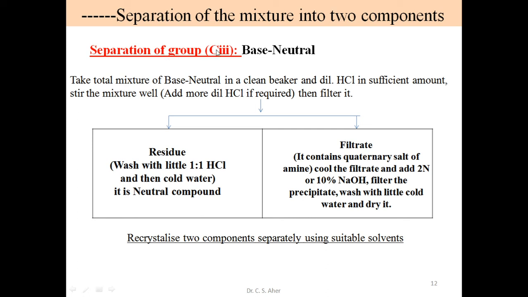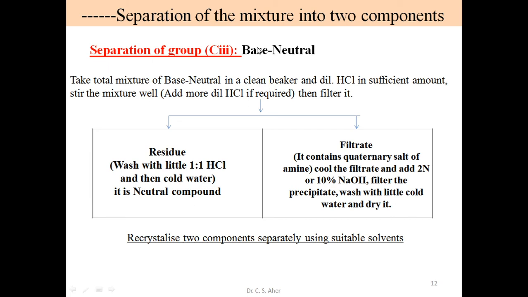Separation of the C type of group. What is the C type of group? One compound is a base and another is neutral. Take the total mixture of base and neutral in a clean beaker. This is the third test. In the third test we add HCl in sufficient amount and stir it well. As soon as we add HCl, the base and acid react to form a salt. Add more HCl if required. The whole base is converted into a quaternary ammonium salt, which is water soluble. So the base is converted into salt form and goes into the filtrate.